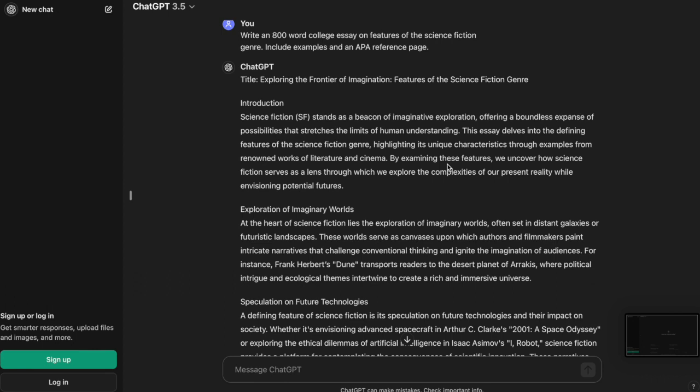"Science fiction stands as a beacon of imaginative exploration, offering a boundless expanse." No student writes like this. This essay obviously violates all three rules. The content is generated by the AI, the organization is generated by the AI, and so are all the words. It's a clear violation, and you shouldn't do this.